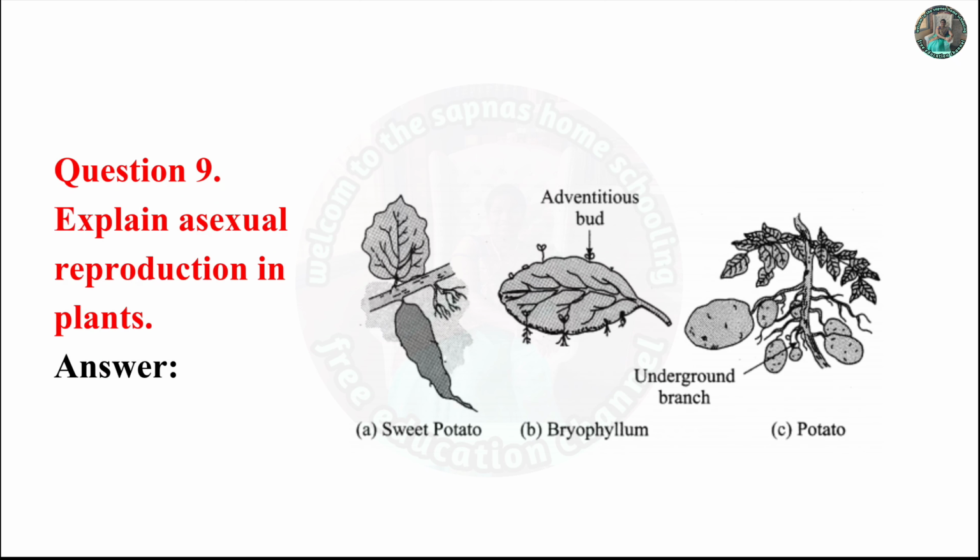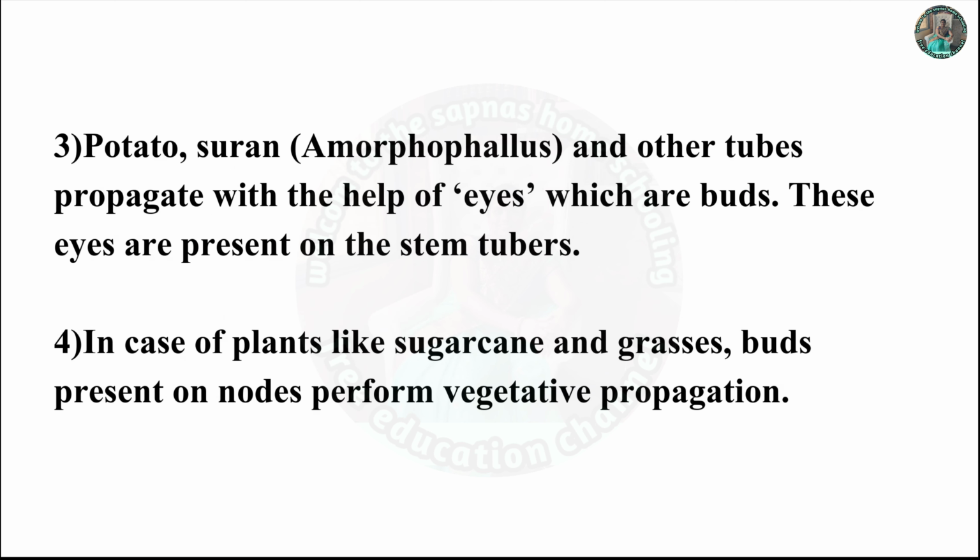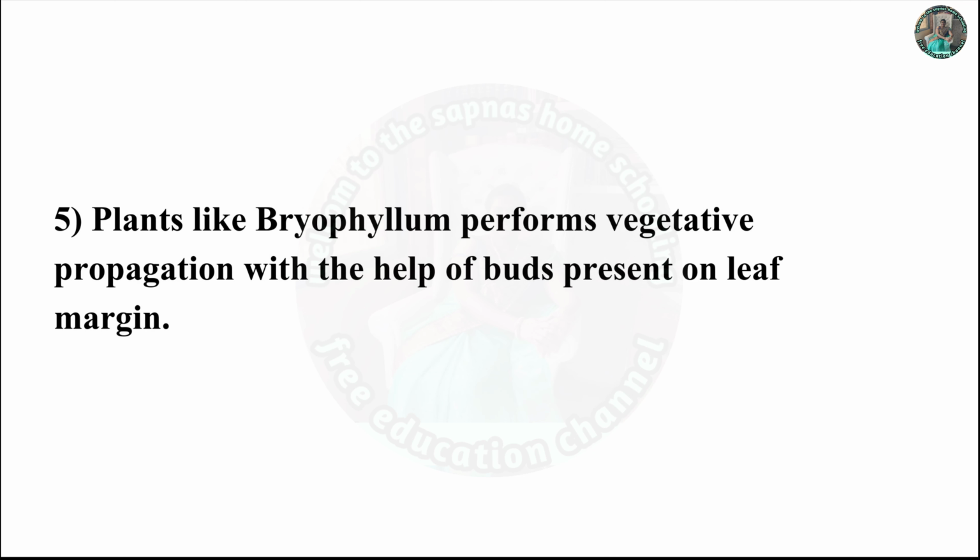Question 9. Explain asexual reproduction in plants. A. Vegetative propagation is the method of asexual reproduction in plants. It takes place with the help of vegetative parts like root, stem, leaf, and bud. Potato, suran, and other tubers propagate with the help of eyes, which are buds. These eyes are present on the stem tuber. In plants like sugarcane and grasses, buds present on nodes perform vegetative propagation. Plants like Bryophyllum perform vegetative propagation with the help of buds present on the leaf margin.